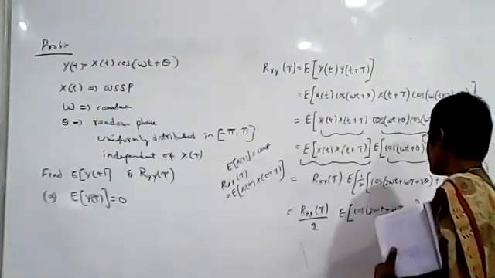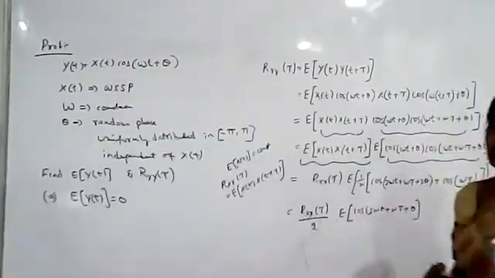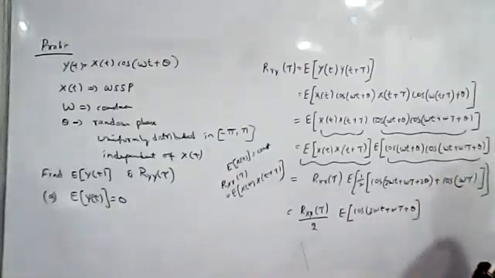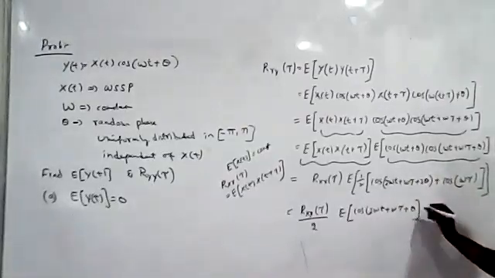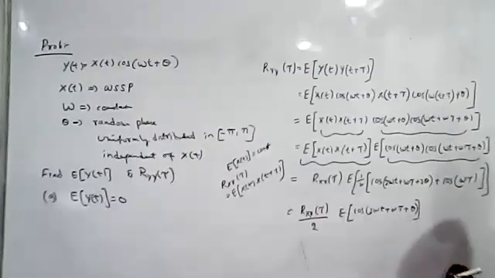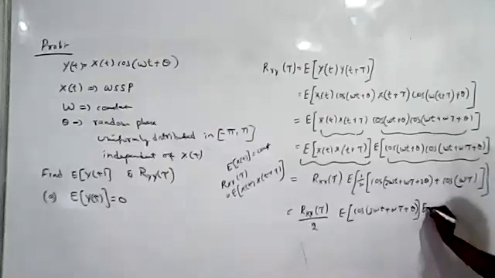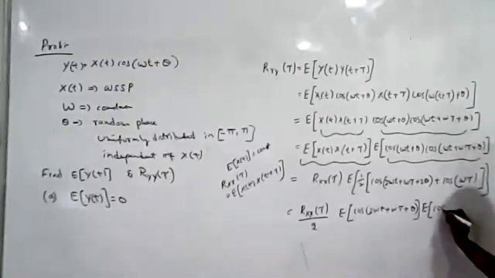So what are we doing? We will be integrating with respect to theta. Students, what is theta? Theta is the random variable, so we have to integrate with respect to theta. It is not t. You have to understand that we are not integrating with respect to t.